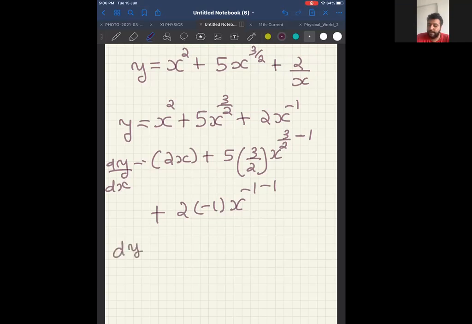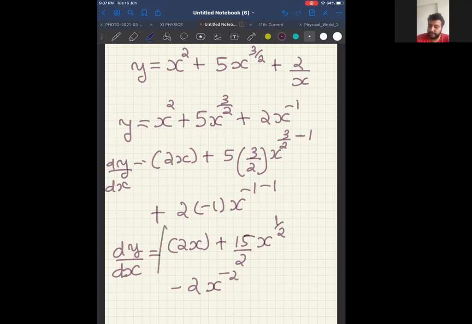Therefore, I will get dy by dx is equal to 2x plus 5 3s are 15 by 2 into x power 3 by 2 minus 1, which is 3 minus 2 by 2. Can I write it as 1 by 2? Plus 2 into minus 1, can I say it is minus 2 x power minus 2.